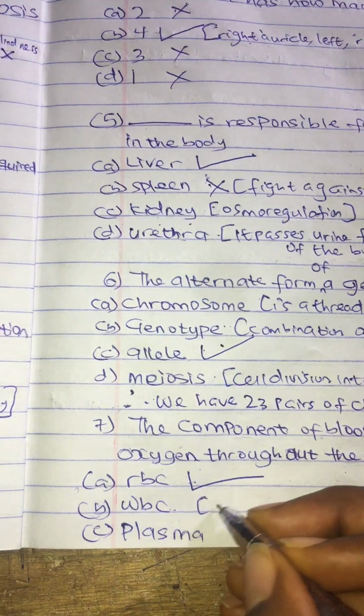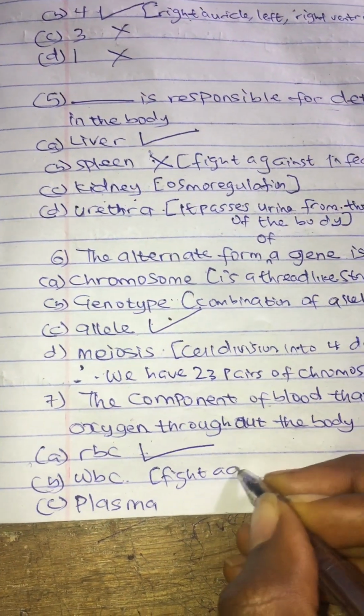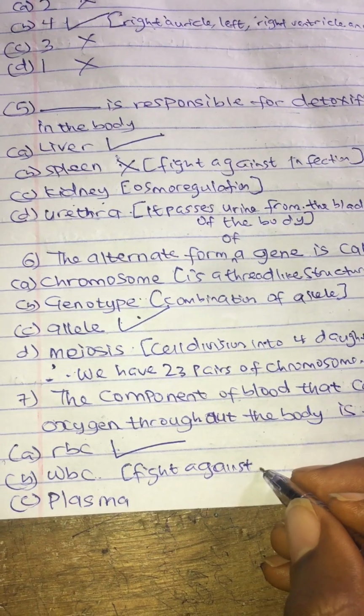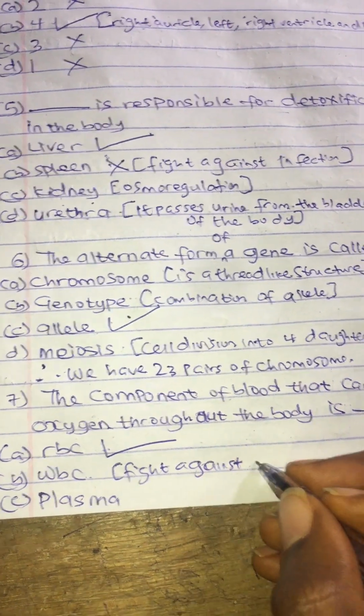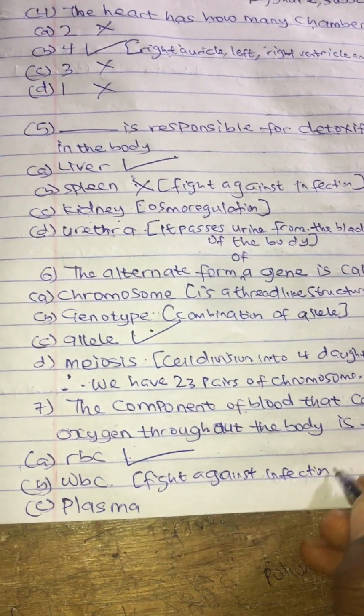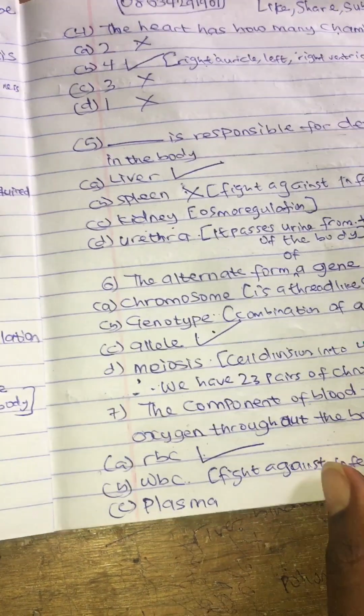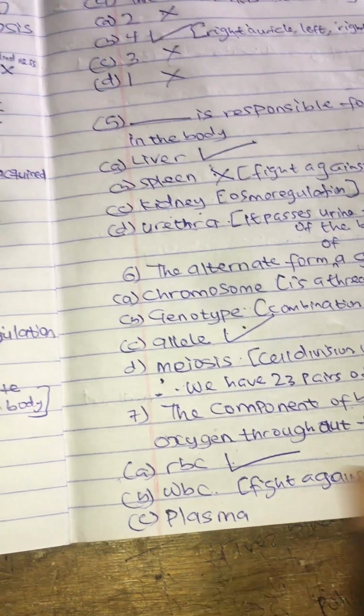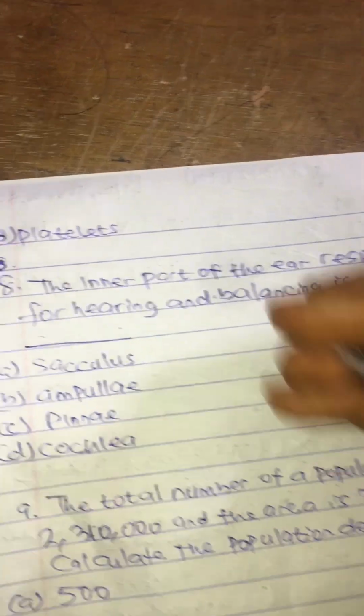While white blood cell fights against infection, and it serves as the immune system of the body. It fights against infection. Plasma, I think plasma is yellowish in color. While platelet is for blood clotting.